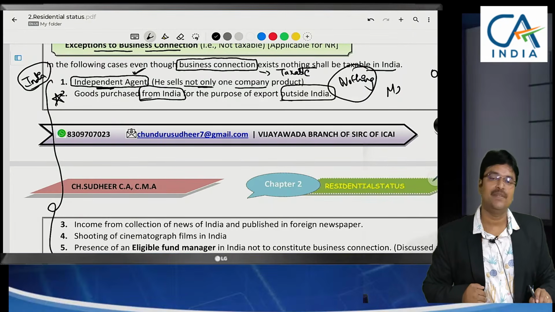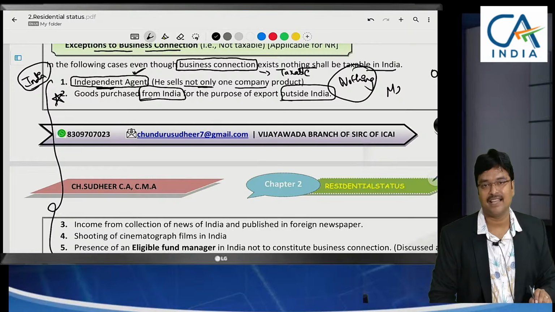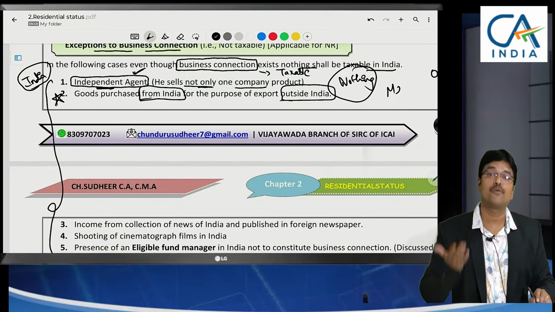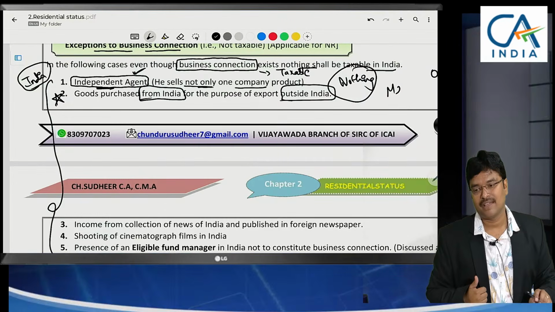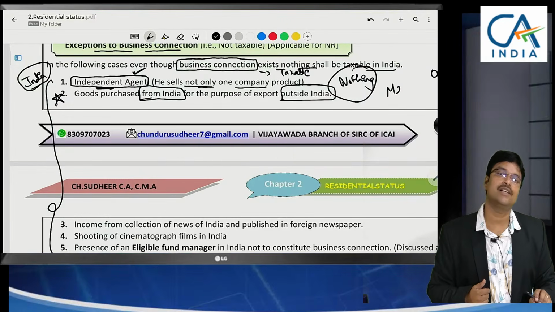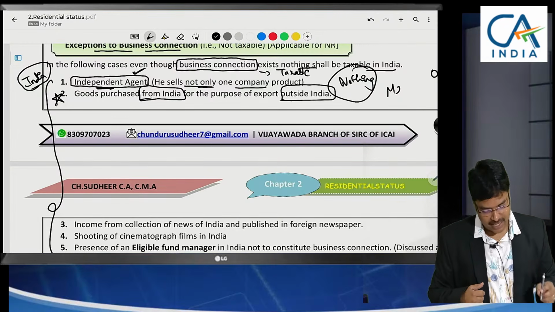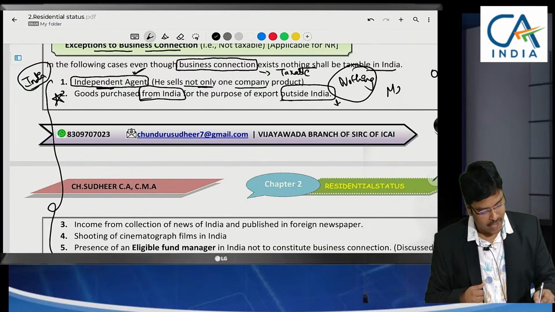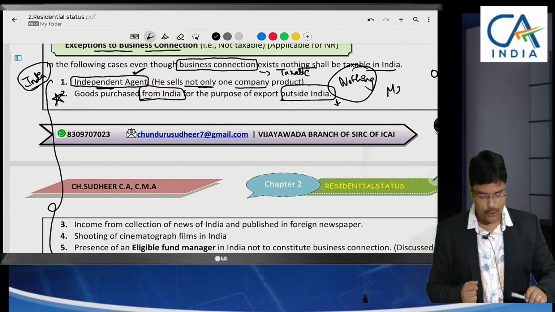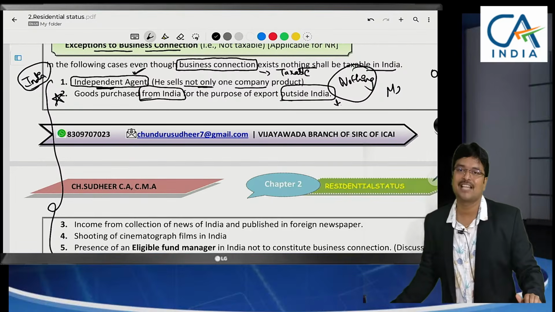what is the business connection here? It means purchase activity is there in India. Even though the purchase is made in India, here it is indirectly an export from our country. We are exporting to the US and the US is exporting to Australia. Since we are exporting to the US, to encourage this, foreign currency will be realized to India. To encourage this, exemption has been given.